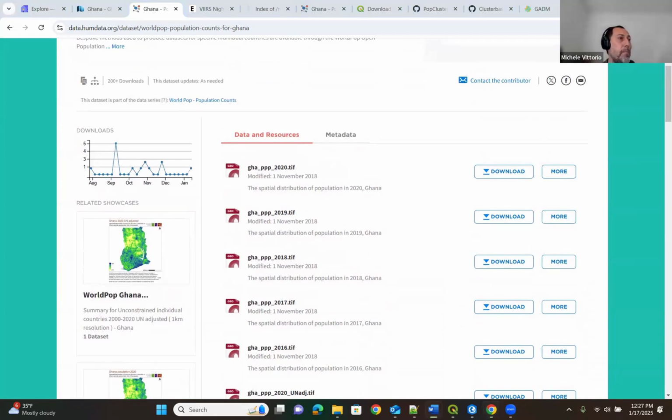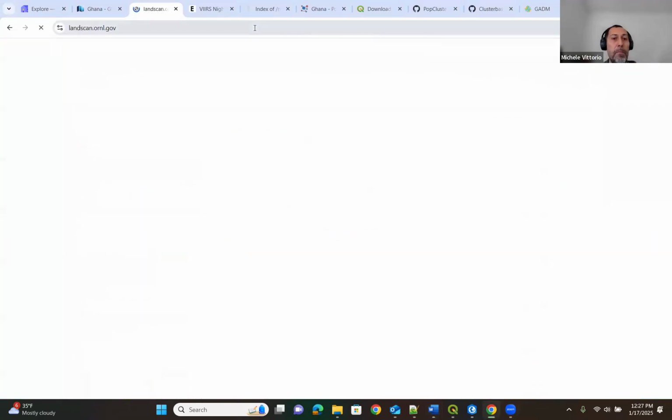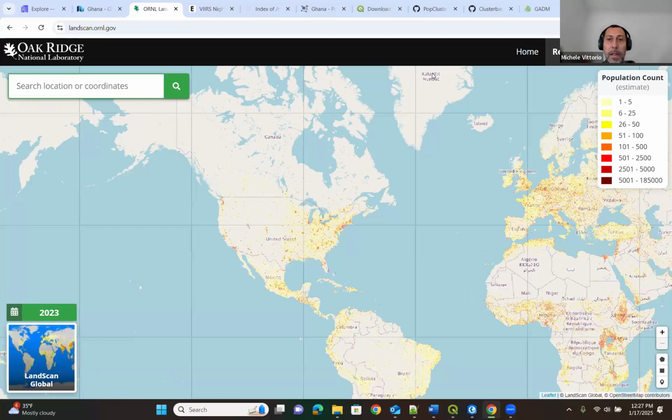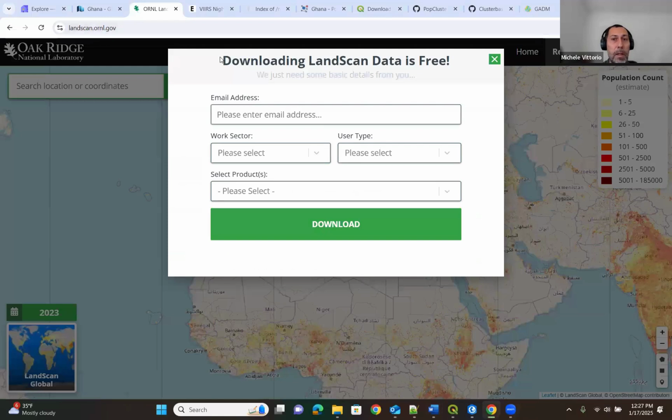Another one that is very good for our purpose is the LandScan population data. If you go to LandScan, you have the LandScan Data Explorer. You can select the countries that you need, and you can use the interface to explore the data set. Otherwise, you can click on download. You have to insert your email and some information about you, but then you can download the data set.